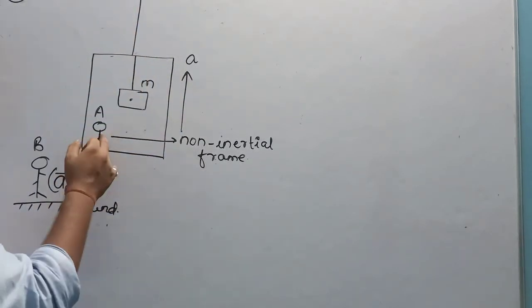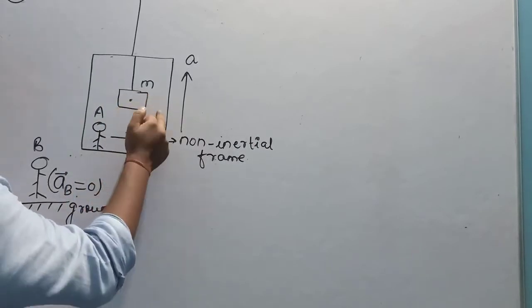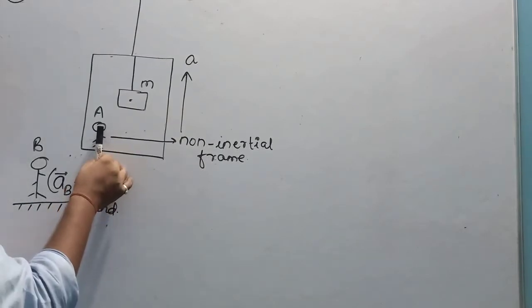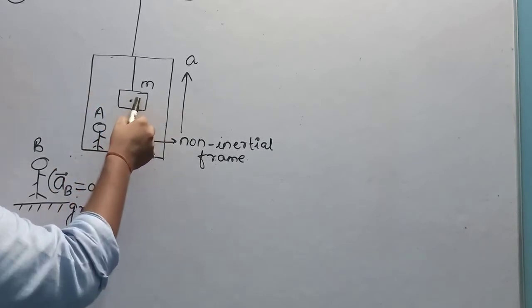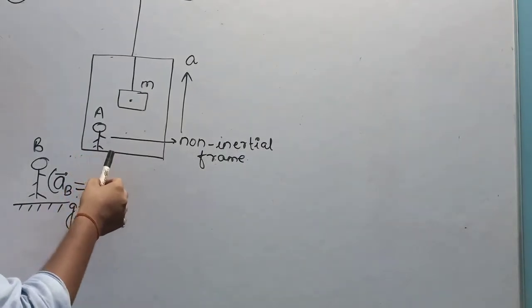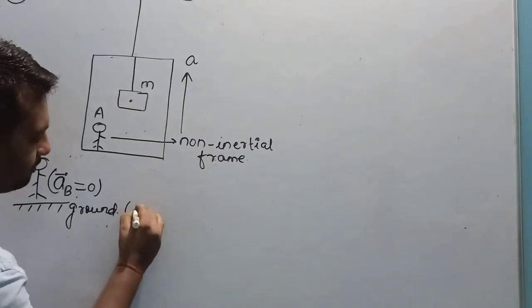So what will be the acceleration of A? Acceleration of A will be equal to acceleration of this elevator. It means that the observer A, from which frame he is observing this mass, that is a non-inertial frame, because acceleration of observer A is not equal to 0. It has non-zero acceleration, and since acceleration of observer B is equal to 0, it means that he is in inertial frame.